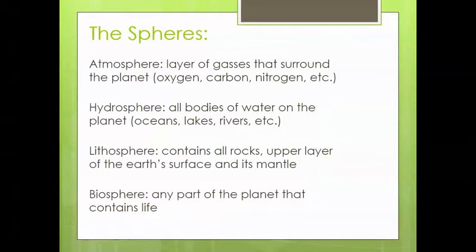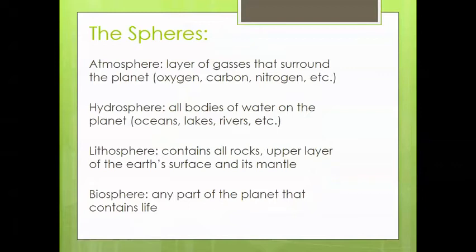So the spheres. We have the atmosphere. The atmosphere is the layer of gases that surround the planet. So think about things like oxygen, carbon, nitrogen, all these different gases that surround our planet, most of which we use on a daily basis, whether you realize it or not. The hydrosphere includes all bodies of water on the planet. So this includes large bodies like the oceans, as well as small bodies like lakes, ponds, rivers, streams, and creeks.